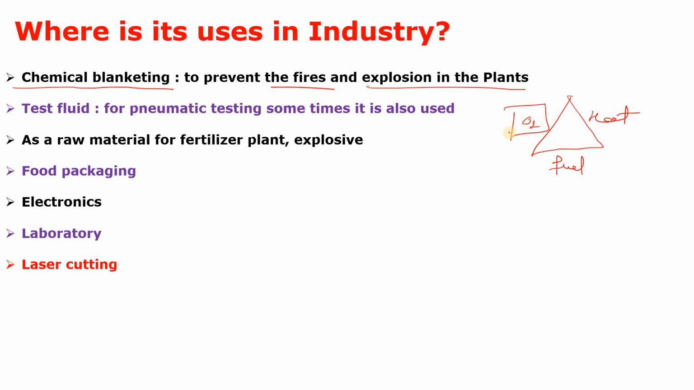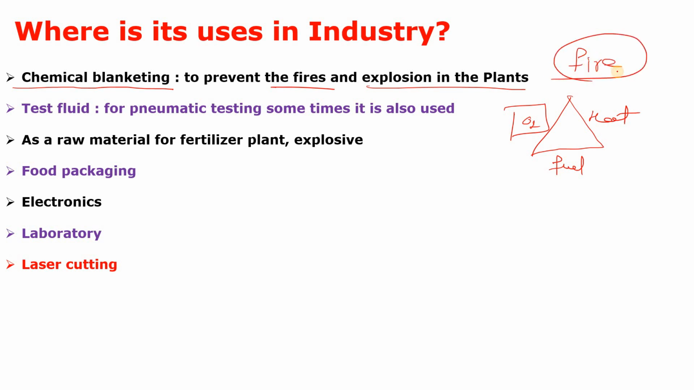cuts the oxygen level. When you cut the oxygen level, what happens? Here is one more thing: if you want to produce fire, the oxygen, heat and fuel proportion must be right. If you cut any one of them, fire will not be produced.